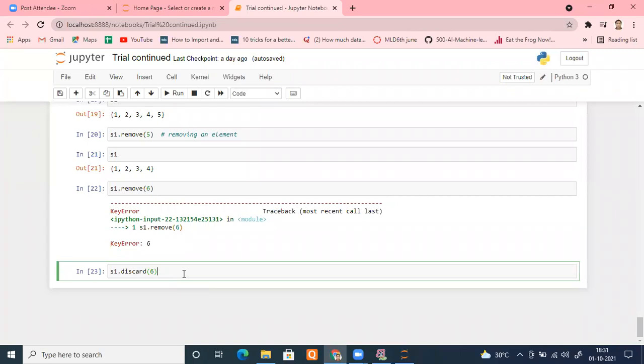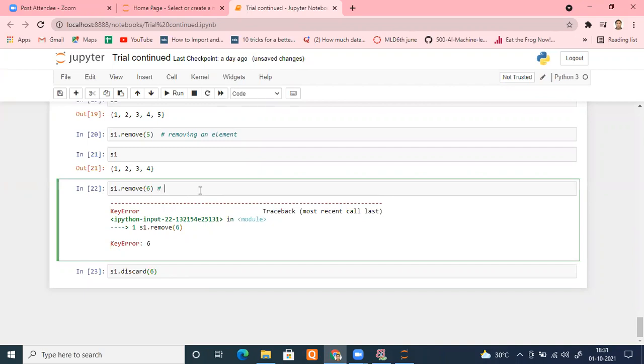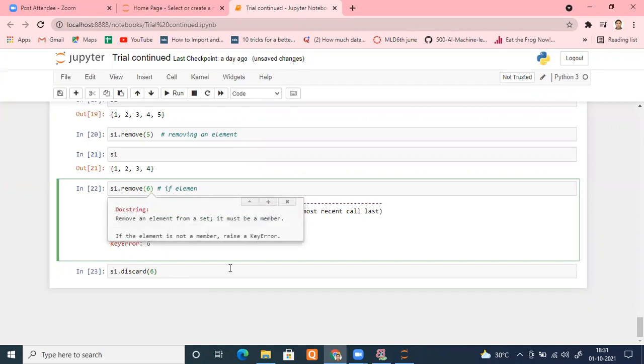Okay, so understand the use case, right? So what happens in this case? In remove, if the element is not present, always when you're using it, I recommend go inside the bracket, press shift tab and read its definition. It will show you everything. Remove an element from a set if it is a member. If the element is not a member, raise a key error, right? So it is mentioned there. Always see the definition of that.